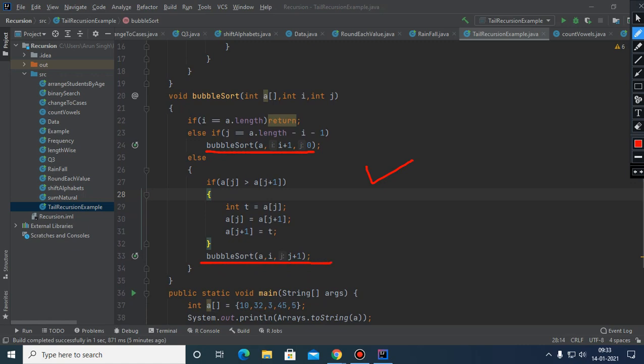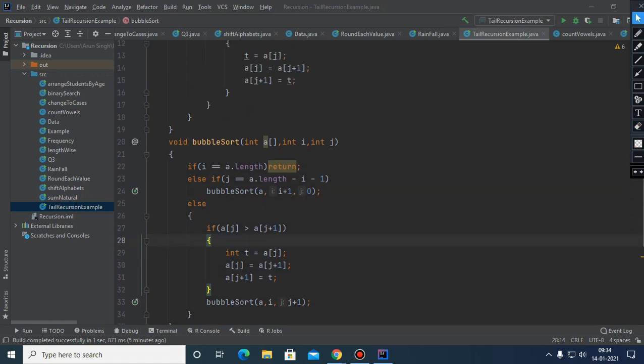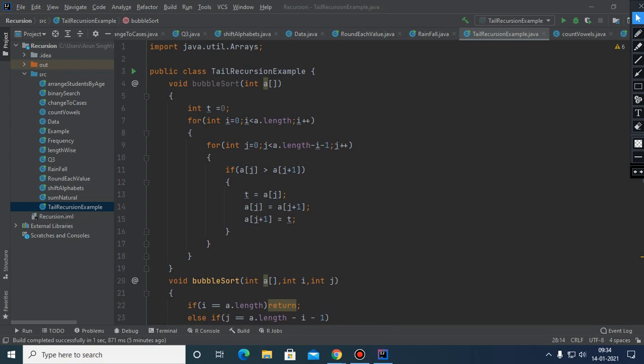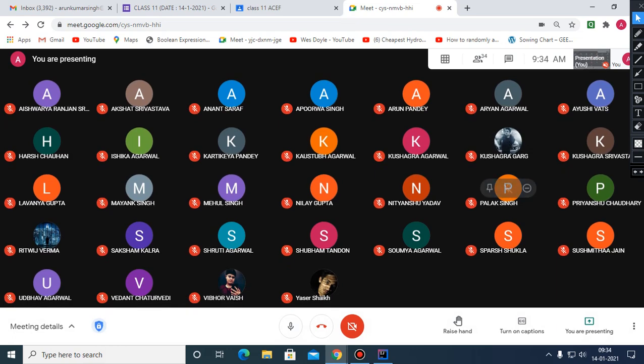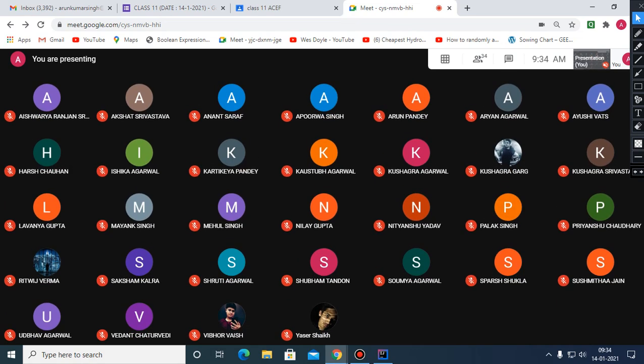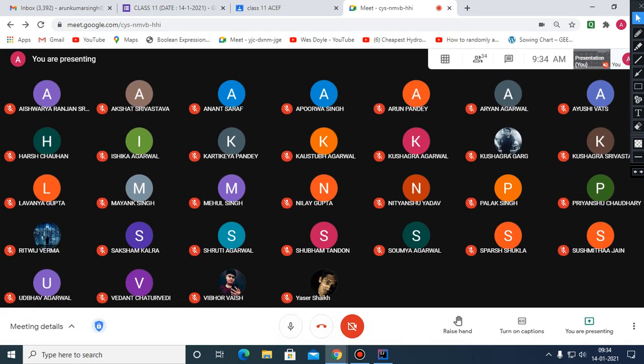When a function call is involved, definitely some hardware circuitry is involved and it is time consuming. That's why. But in some cases you will not be able to implement the code without recursion, that is another case. Okay. So children, I hope that you all have understood.